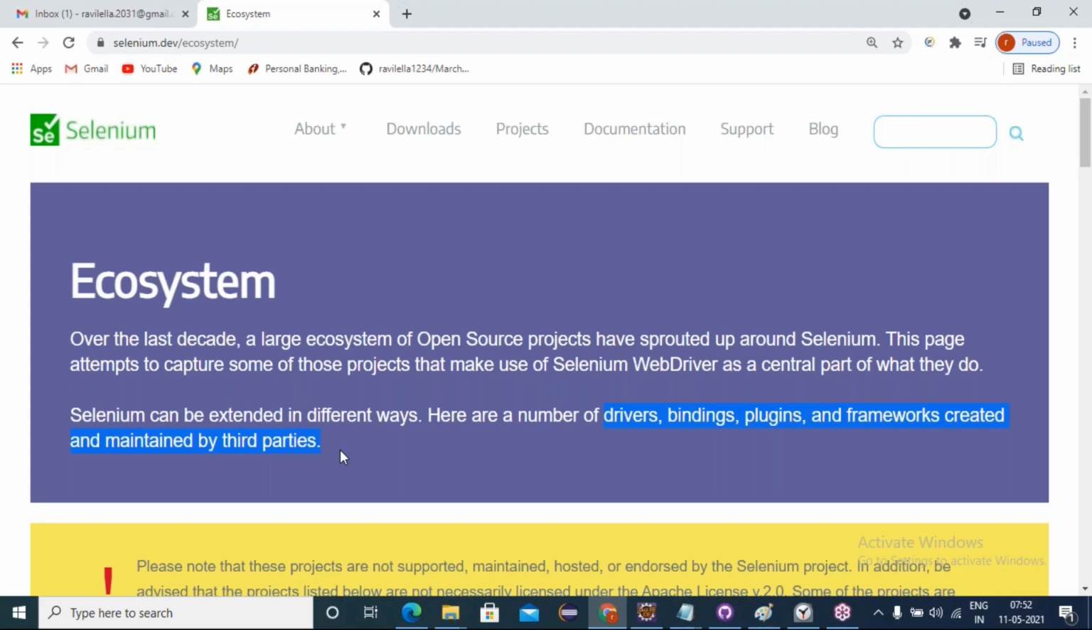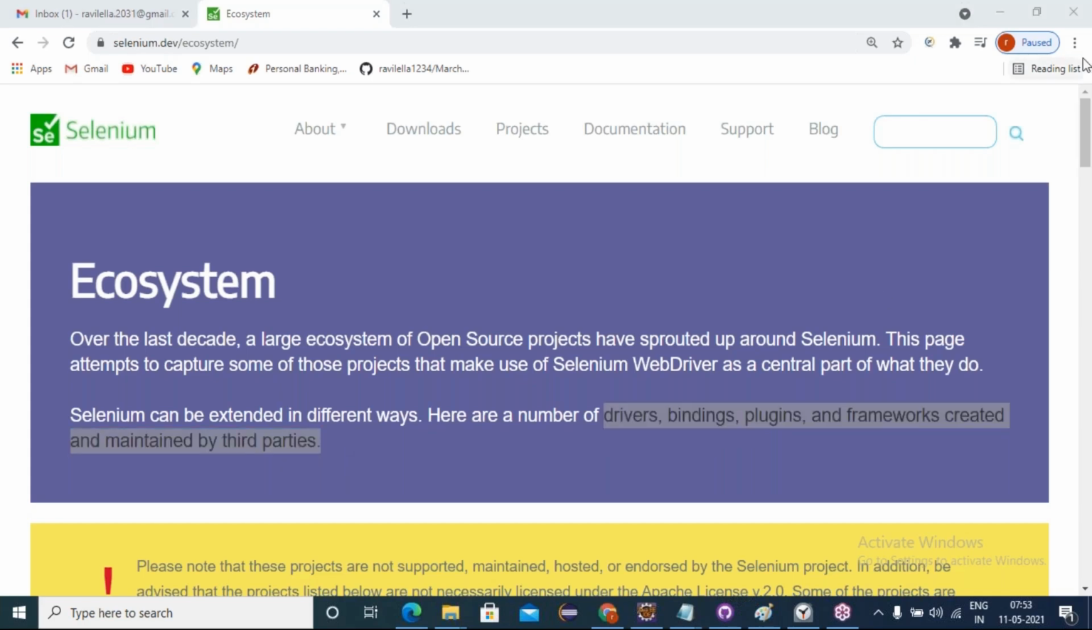Yes. Got it, sir? Yes. Hello? Yes, sir. Yes. So Selenium don't have any built-in report mechanism. Selenium don't have any built-in framework. Everything needs to extend. Here, Selenium can extend.